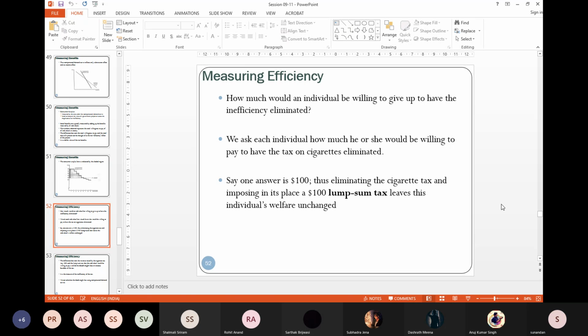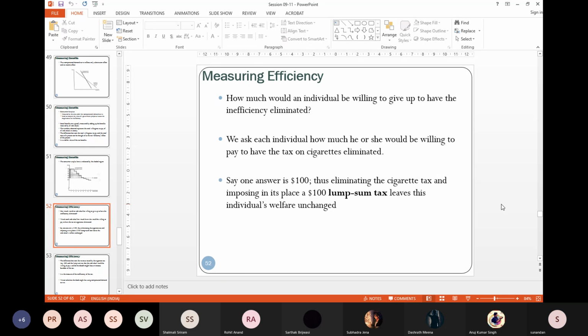Now, how to measure this efficiency? The question that we'll be asking is: how much am I willing to give up to remove inefficiency? If there is inefficiency, how much am I willing to give up to remove it?